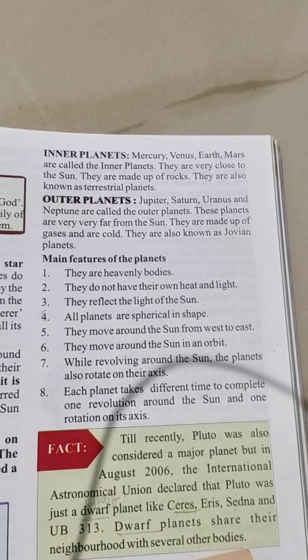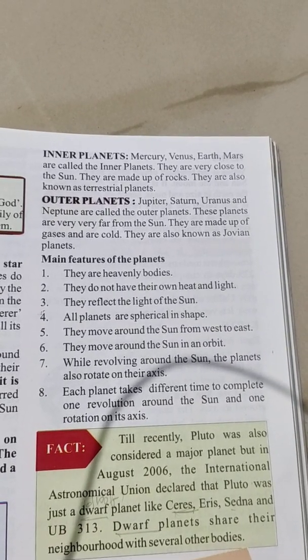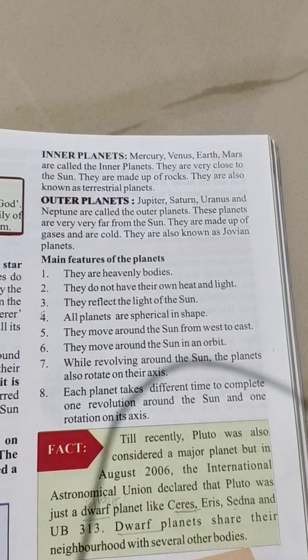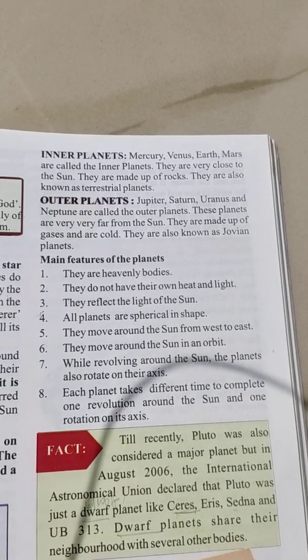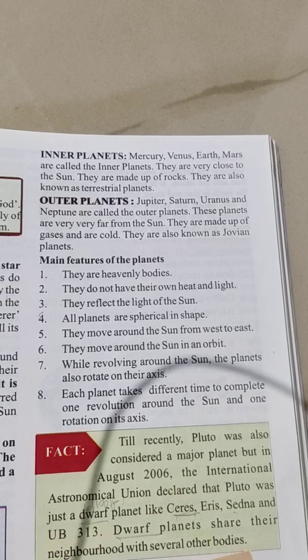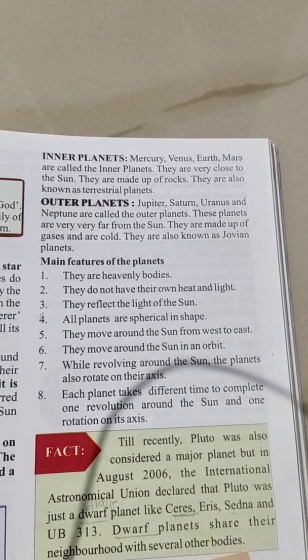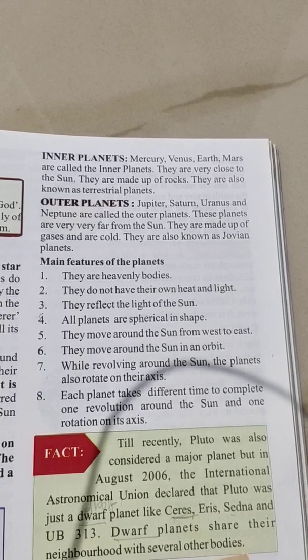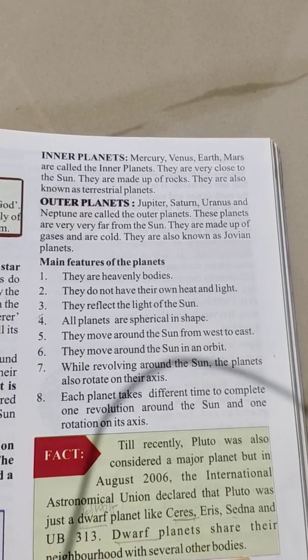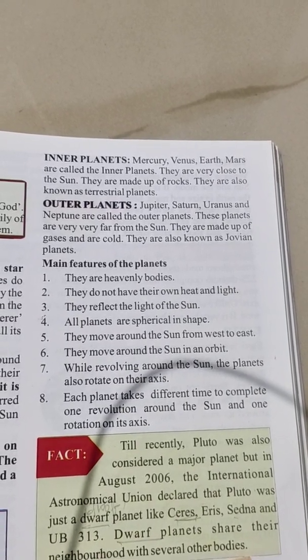Outer planets. Jupiter, Saturn, Uranus and Neptune are called the outer planets. These planets are very far from the Sun. They are made up of gases and are cold. They are also known as Jovian planets.